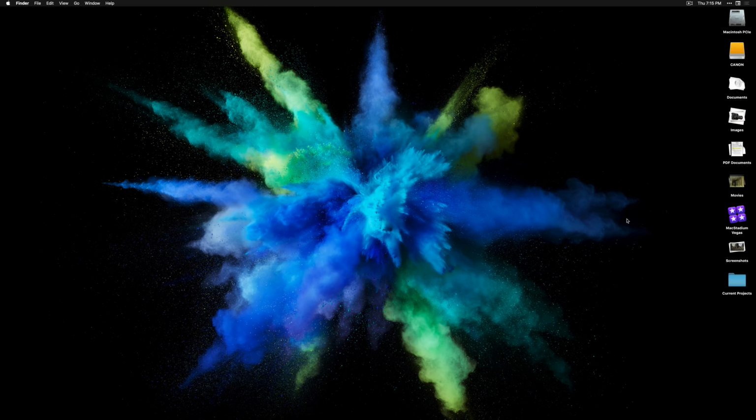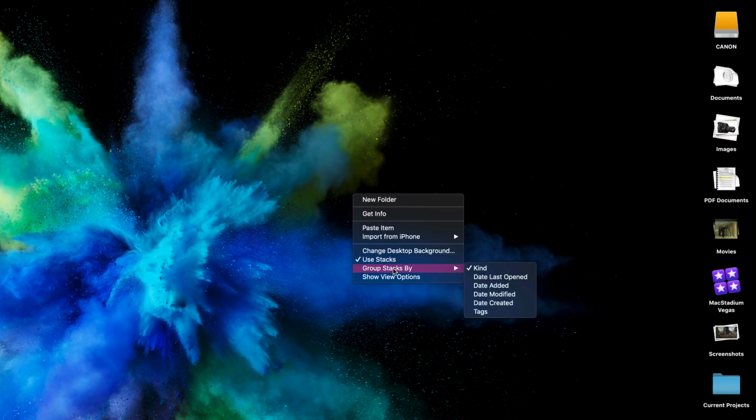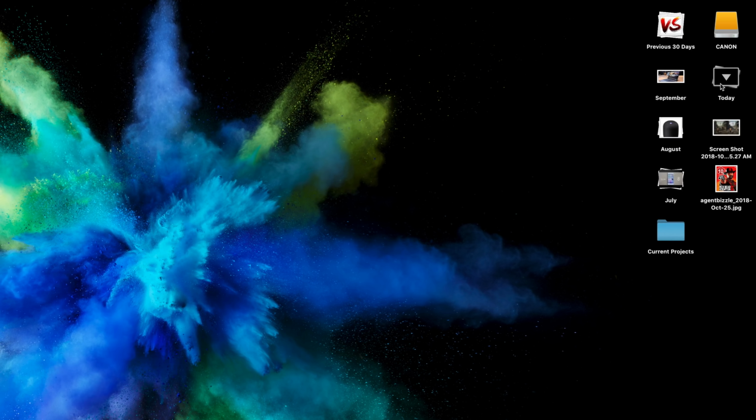That will categorize all of your documents automatically according to the specification that you give it. So I can say group stacks by their kind, which is what they are right now: documents, images, PDFs, movies. I can do the date they were last opened, added, modified, or even created, which is pretty interesting. So today, previous 30 days, yesterday, September, October.